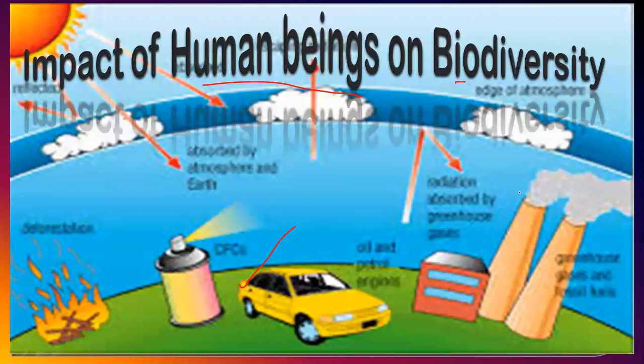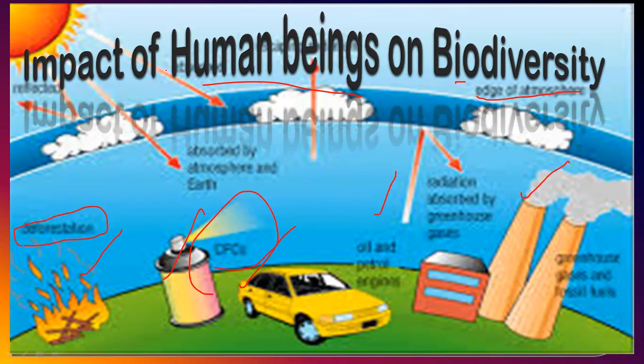Smoke from factories, from vehicles, CFC sprays, aerosol sprays, pesticides, insecticides, some radioactive elements, they emit radiations, as well as deforestation and burning of fuels. They also change the formation of the ozone layer in the stratosphere.